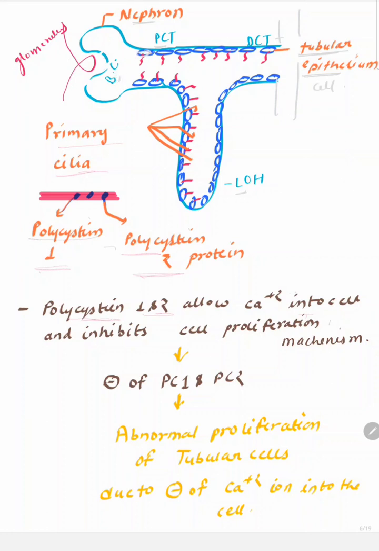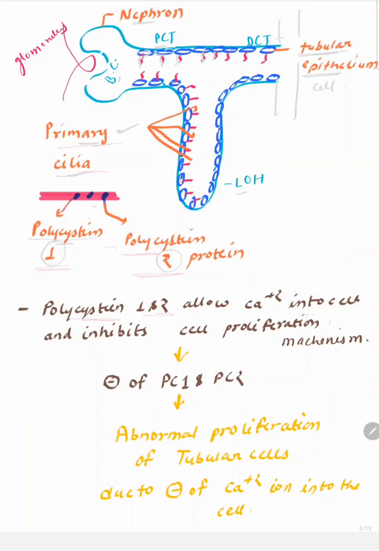These cells have cilia over their surface. This cilia is known as primary cilia. What is the structure of cilia? This cilia contains polycystin 1 protein and polycystin 2 protein in it.